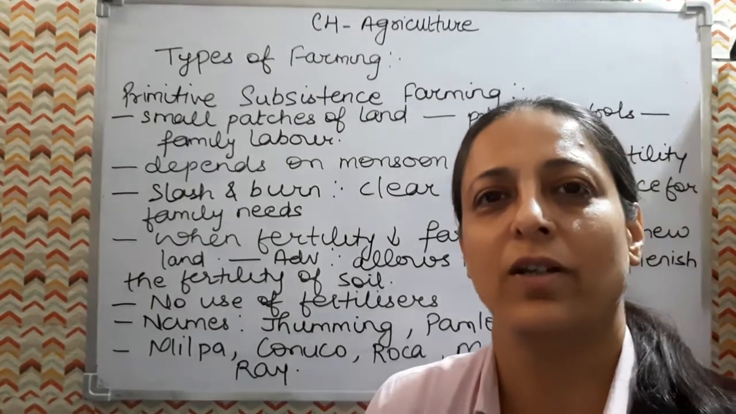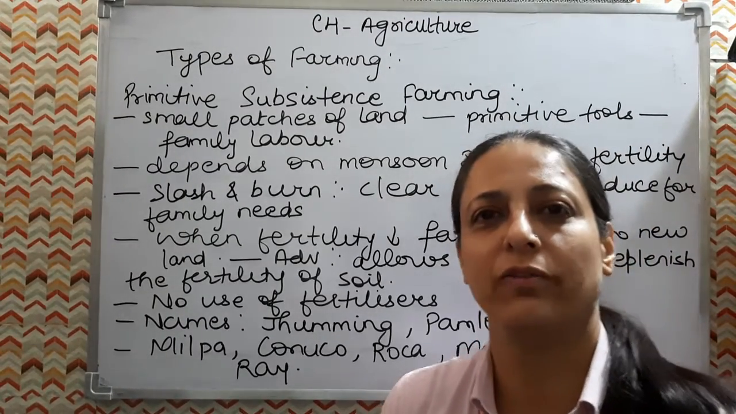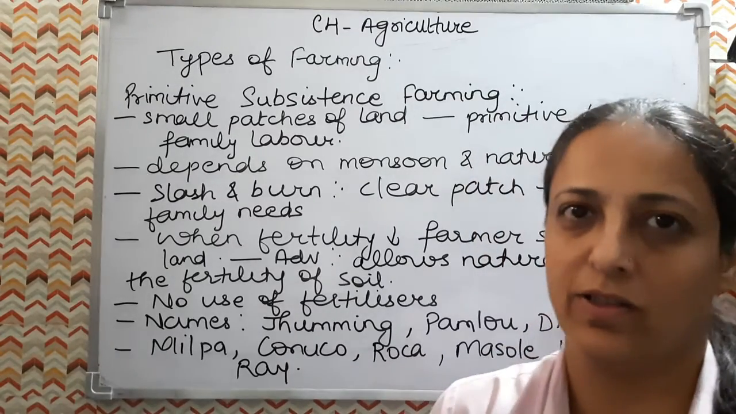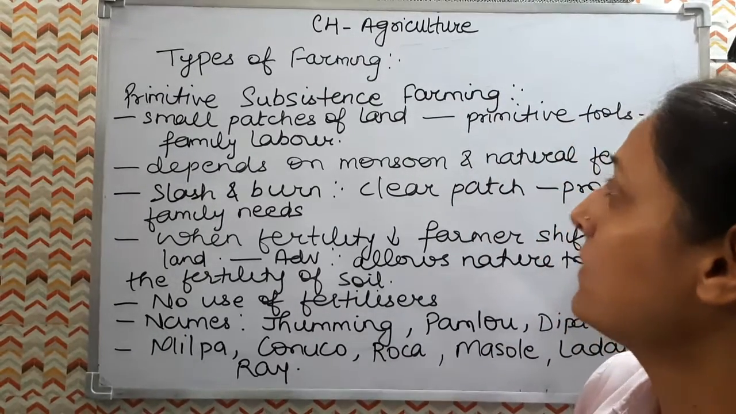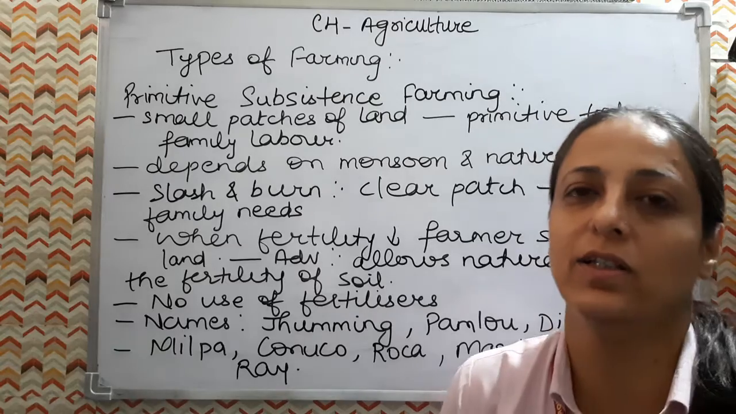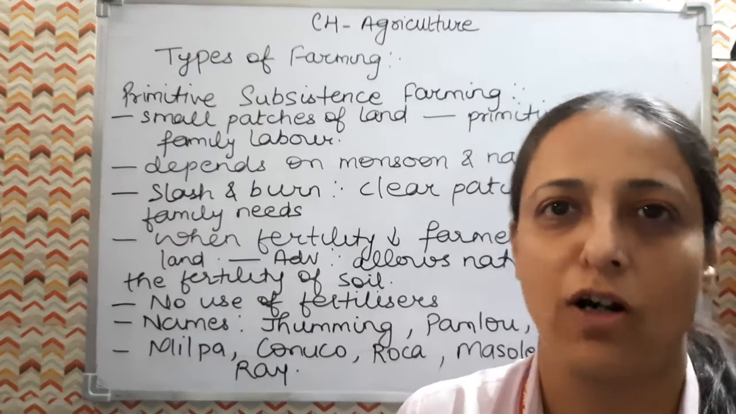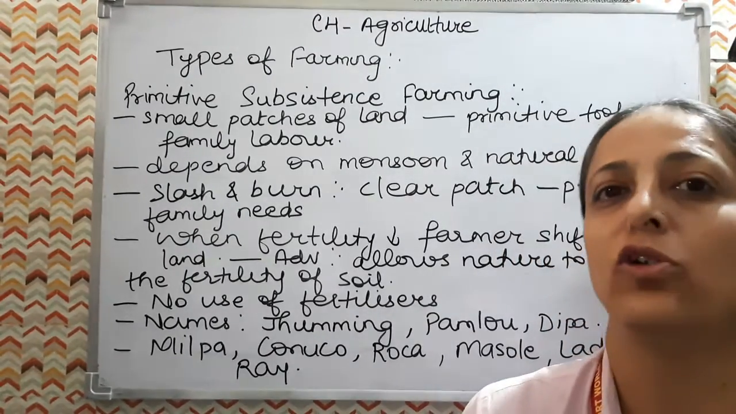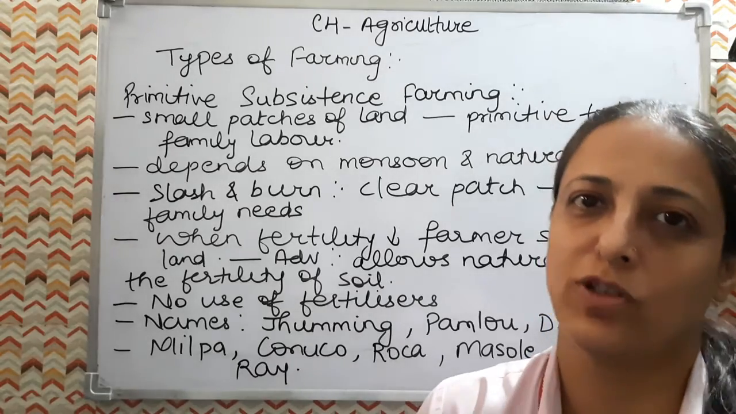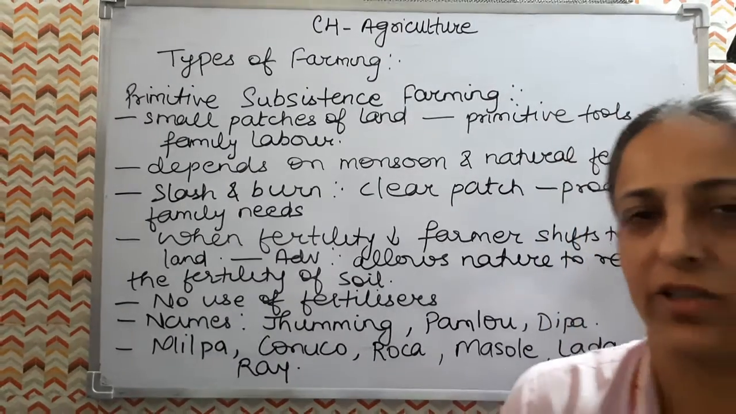So students, today we are going to start with the new chapter of grade 10th geography, that is agriculture. So let's define first agriculture. Agriculture is the art and science of cultivating soil, raising crops and rearing of livestock, including fishing and forestry.